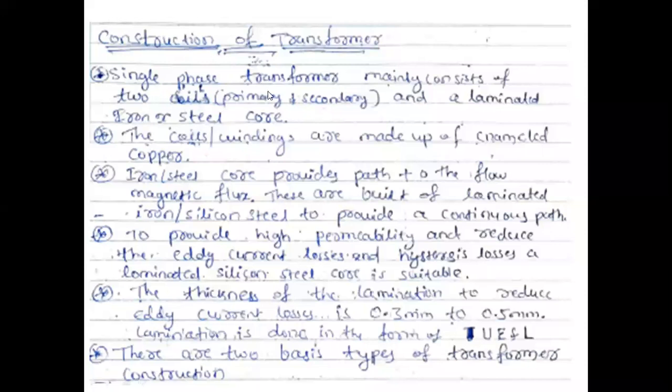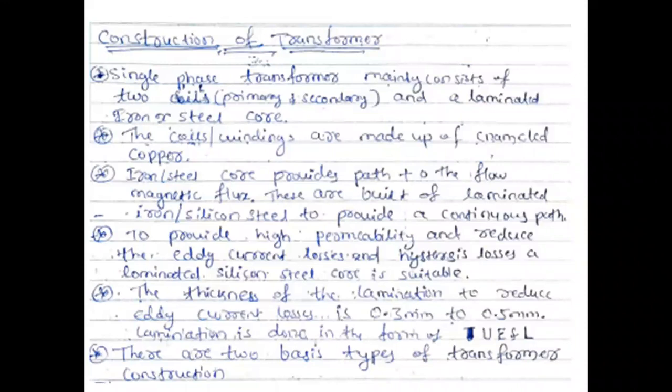Take this one. Single phase transformer mainly consists of two coils.